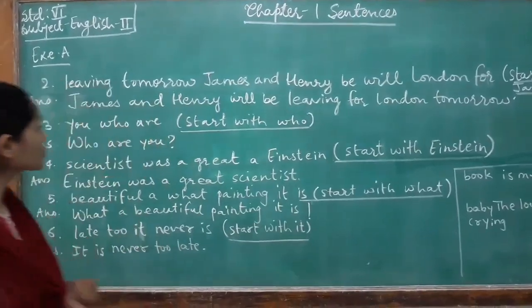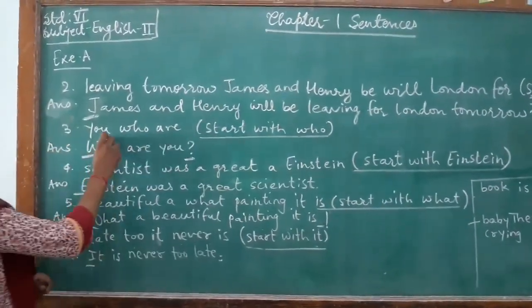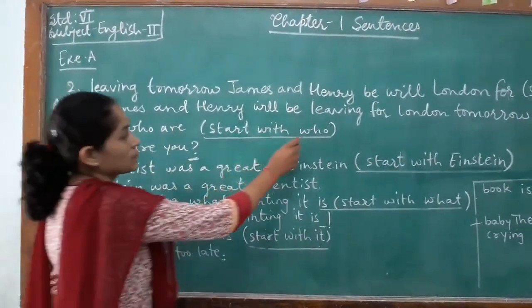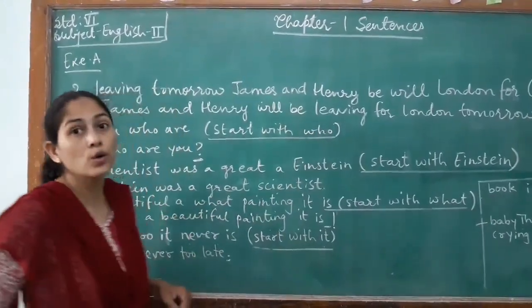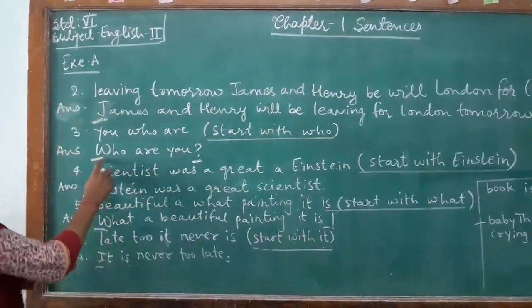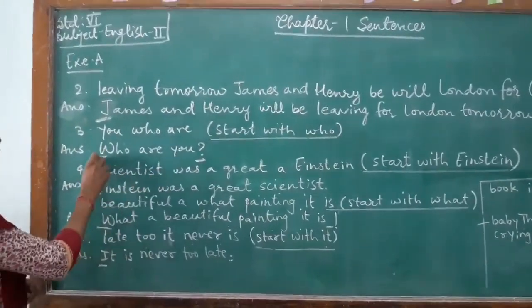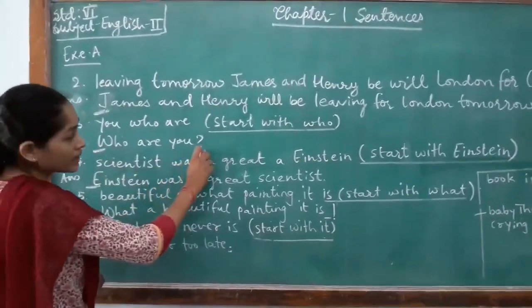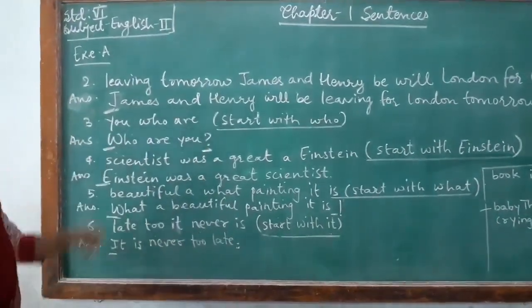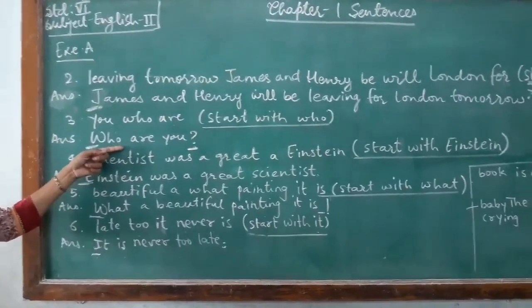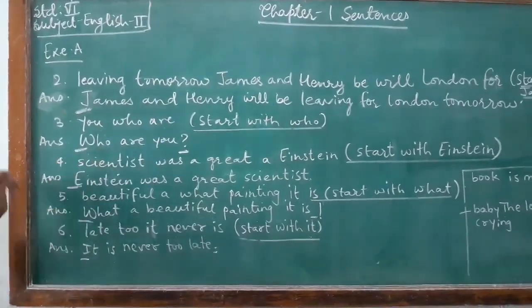Okay, next one, third sentence. You who are. Make the sentence by using who. Take it in the beginning. Who are you? W will be capital. At the end of the sentence you will be putting a question mark, because this is asking you a question. Who are you?